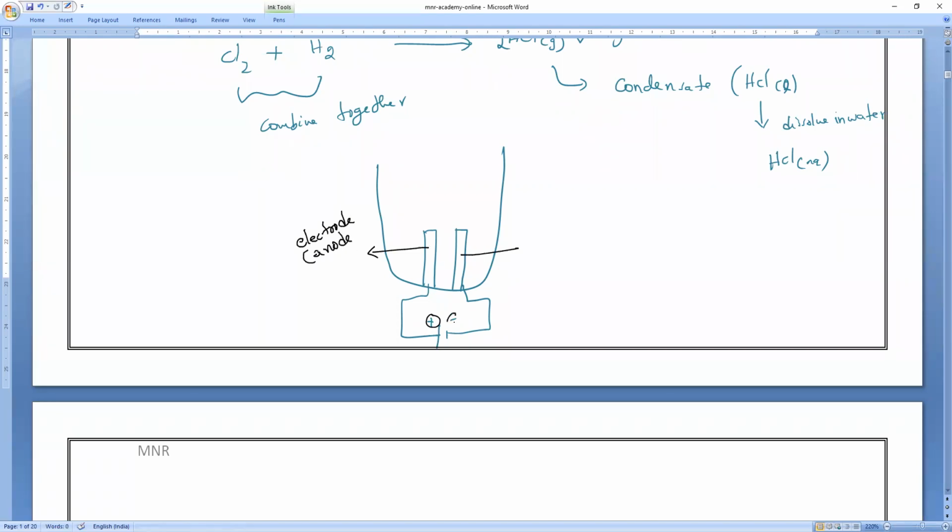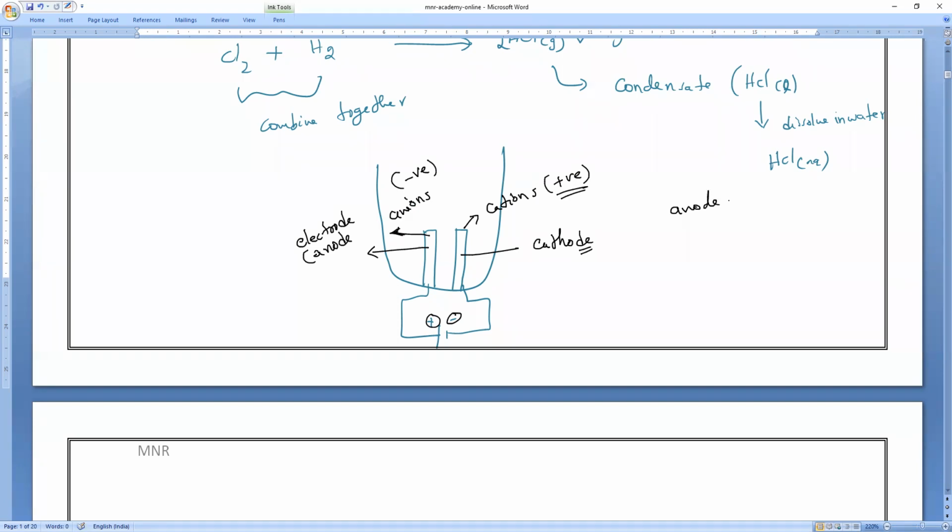And the one connected to the negative terminal is called the cathode. At the cathode, will we get cations or anions? We will get cations. Cations are what charge? Positive charge. And anions will come at the anode. Anions are negative charge.